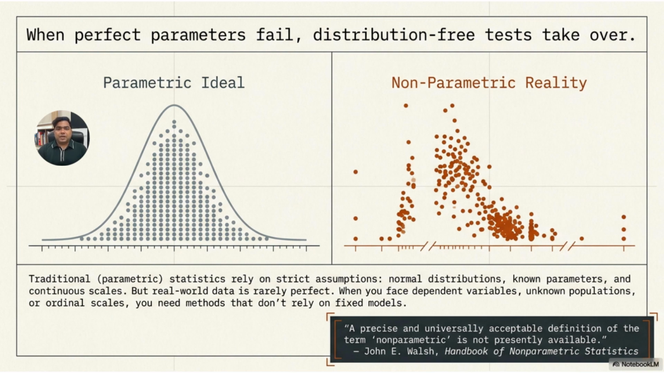A famous quote by John E. Walsh says that a precise and universally acceptable definition of the term non-parametric is not presently available. This tells us that non-parametric statistics is broad. It includes many methods that avoid strong assumptions about the population distribution. So, the key message of this slide is: when perfect statistical assumptions fail, distribution-free tests take over.